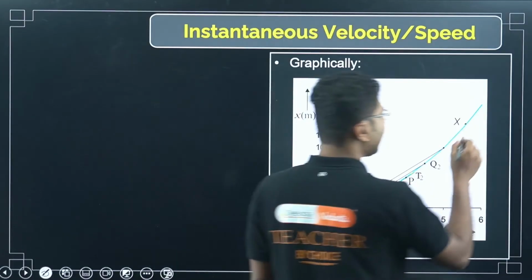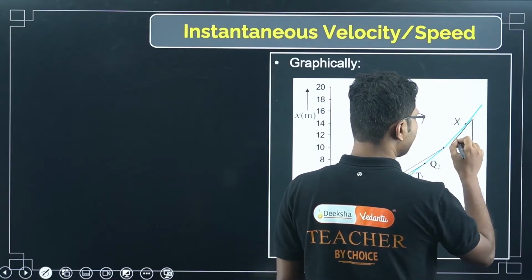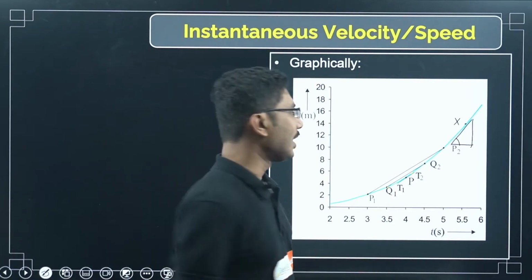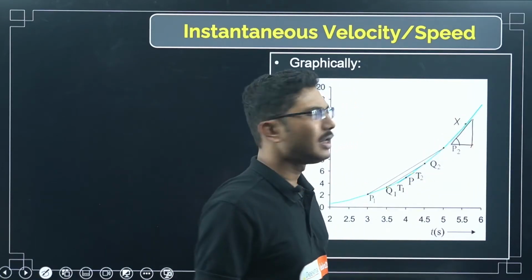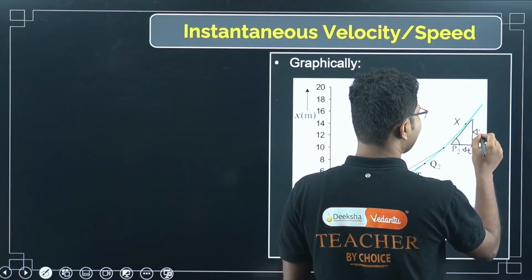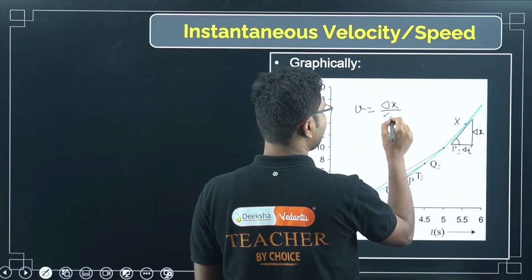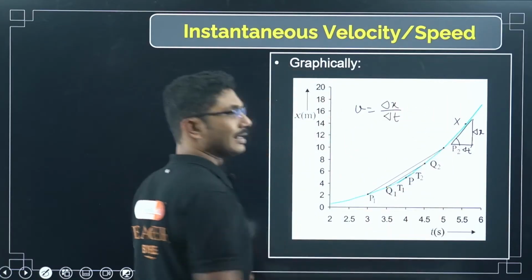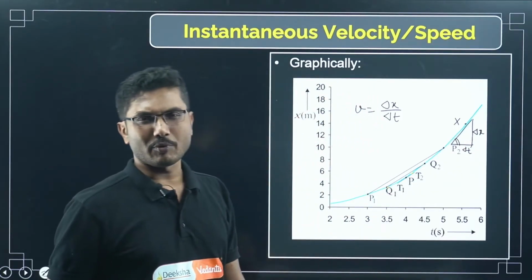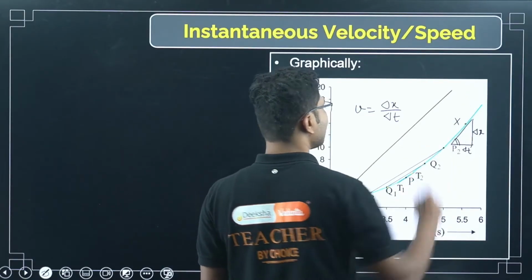What do we have to do? We have to draw a tangent at this point, and whatever the slope of this is, that slope will be the instantaneous velocity. Now you have to make this as small as possible. You know that this is delta t, this is delta x, so velocity is delta x by delta t. If you take delta t tends to 0, then it becomes differentiation. This is nothing but the slope of the graph at that point. If it is a straight line, the slope is constant.